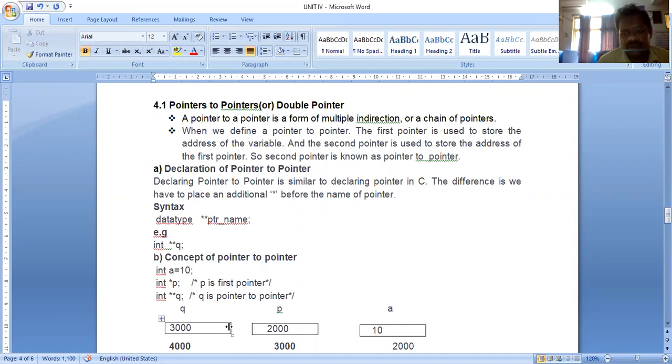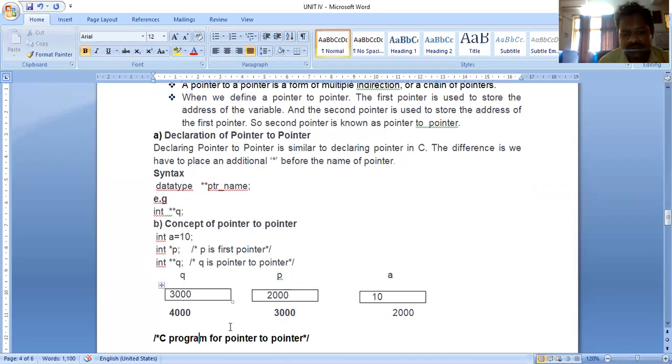Note down this point in the notebook. So what is it? The pointer to pointer, double pointer. By using pointer to pointer or double pointer, we are storing the address of the single pointer. That is the concept of pointer to pointer, double pointer. We are storing the address of the single pointer variable.